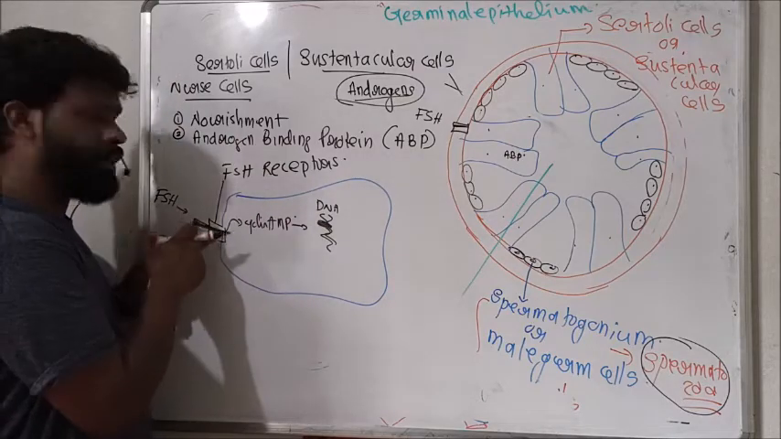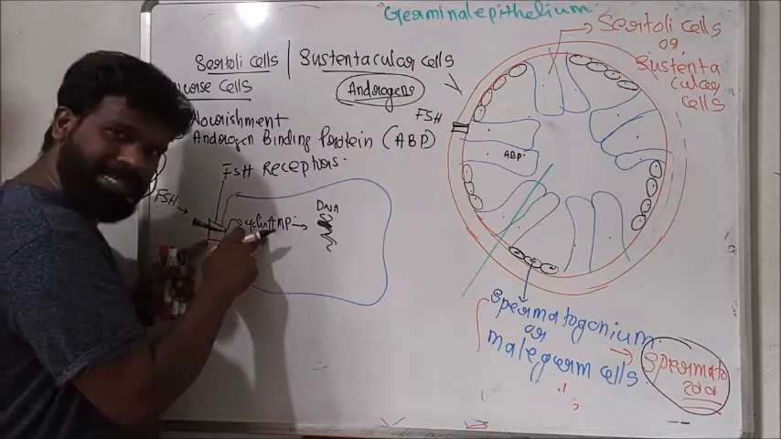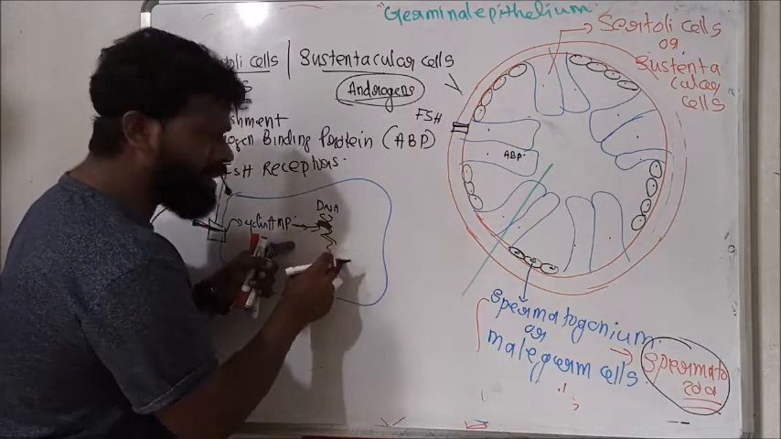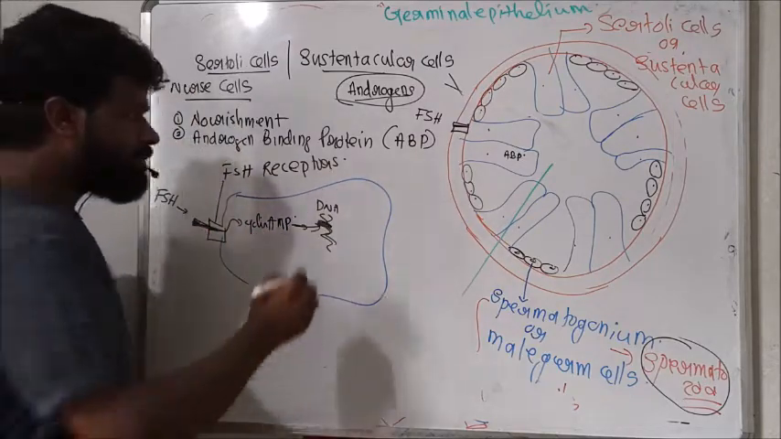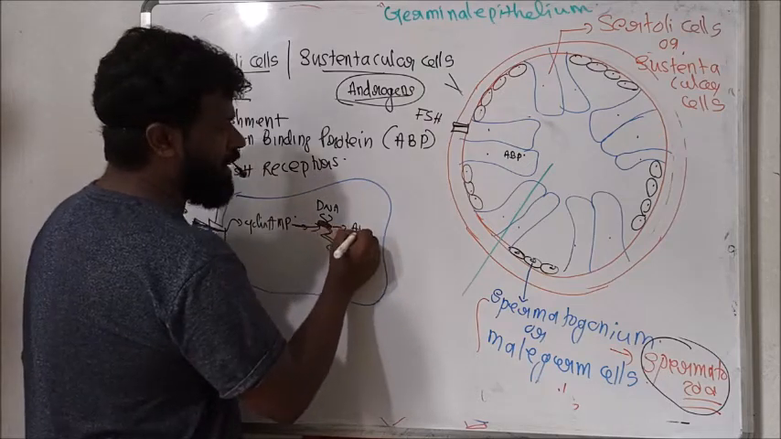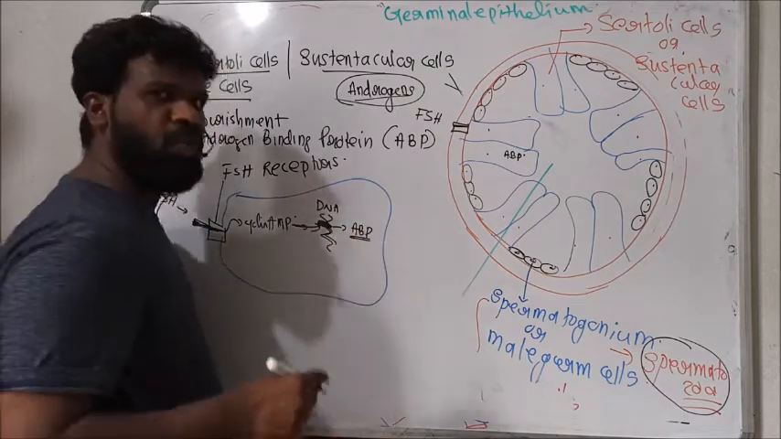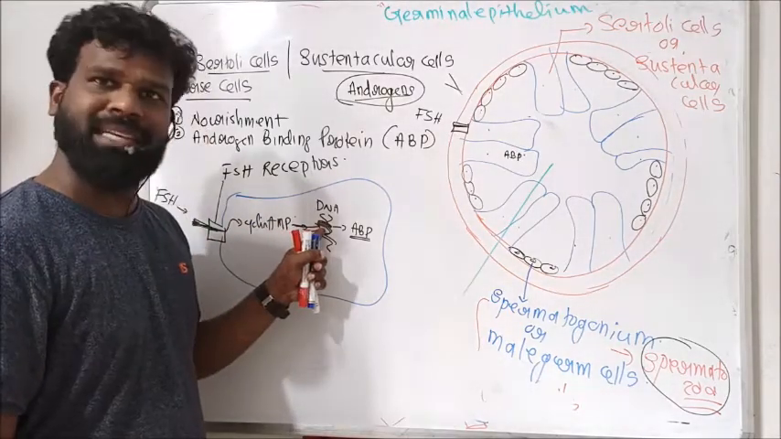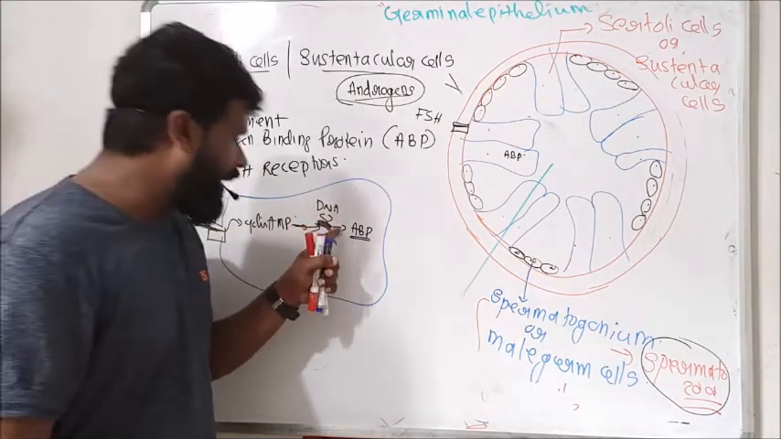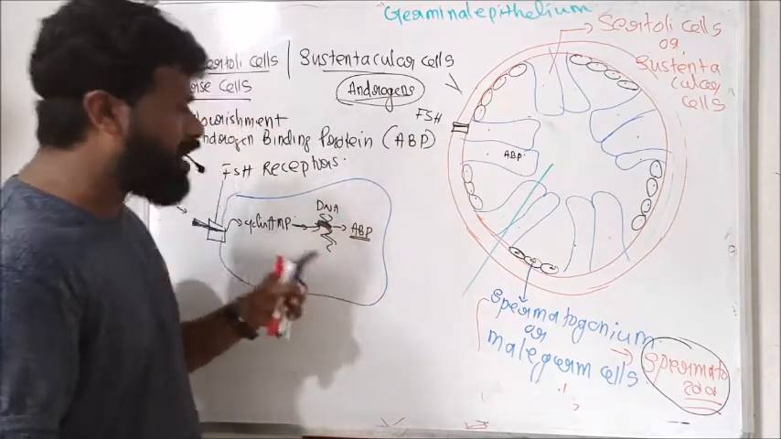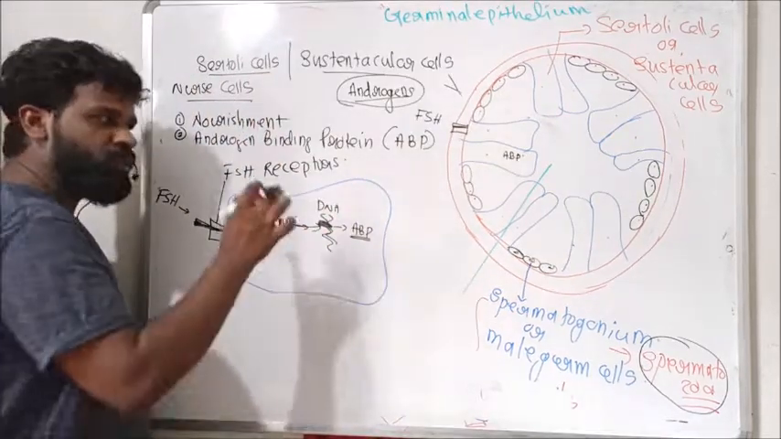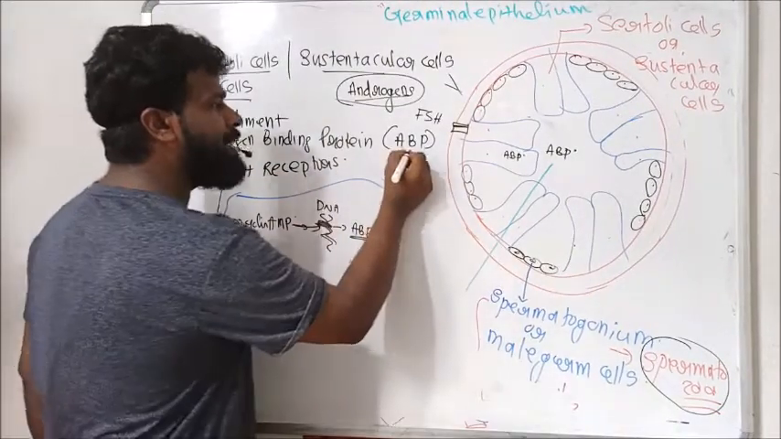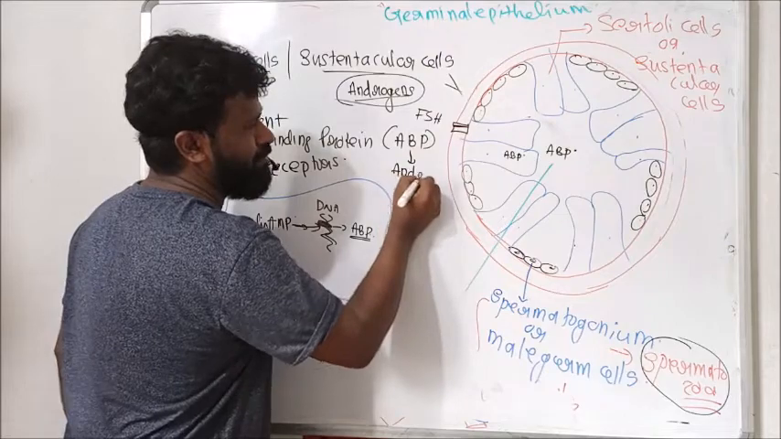That means when FSH binds on the receptor, it develops a second messenger inside the cell. This second messenger stimulates a particular gene in the Sertoli cell. This gene produces a protein called androgen binding protein. We know one gene for one polypeptide. Under the stimulation of FSH, a particular gene in the Sertoli cell gets stimulated. That gene produces a protein called androgen binding protein. This androgen binding protein binds to androgen.